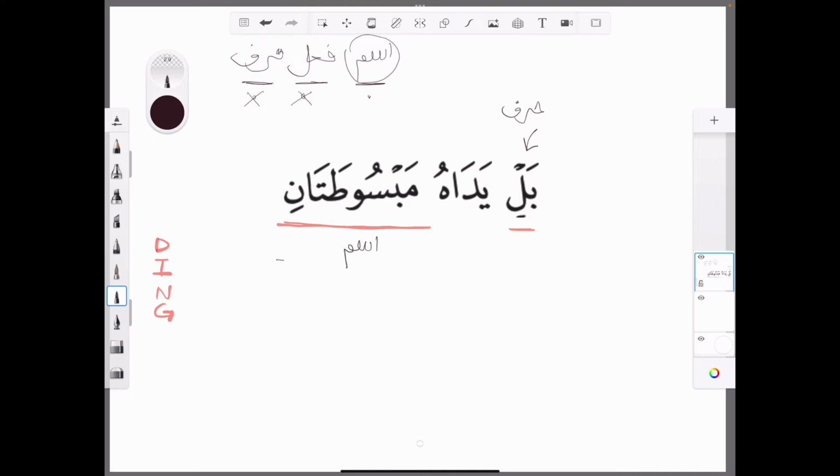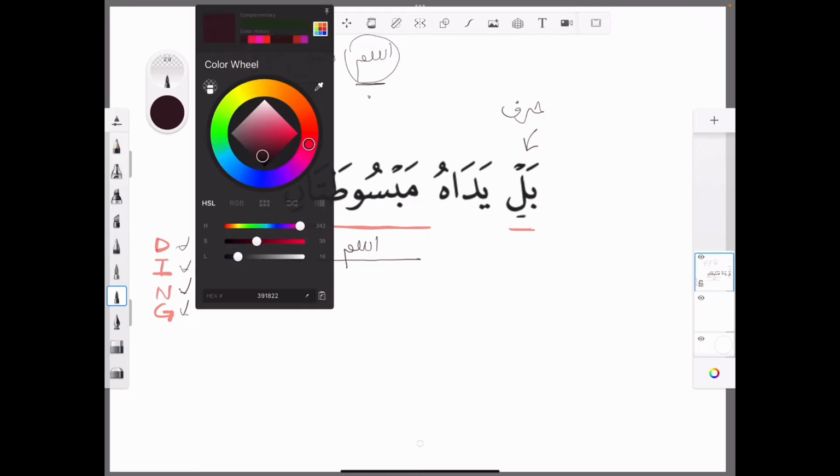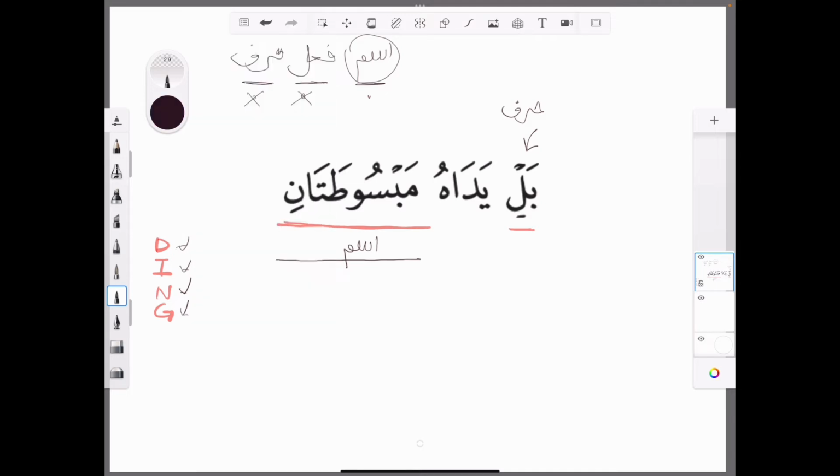So mabsutatani is an ism. Now we need to apply our knowledge that we've been using so far when it comes to a word being definite or indefinite, the i'rab on it, the number, whether it's singular, plural, or dual, and its gender. So let's do that, inshallah. Let me get a different colored pen just to help you a little bit. So, first of all, is it definite or indefinite? Right? We know there's no alif lam on it, so therefore it must be indefinite.